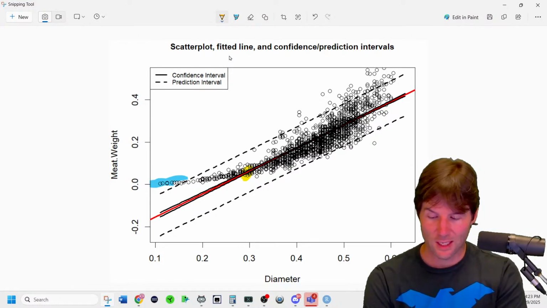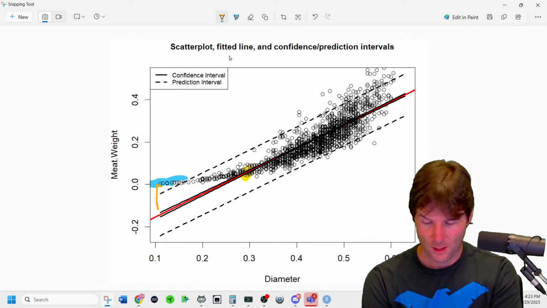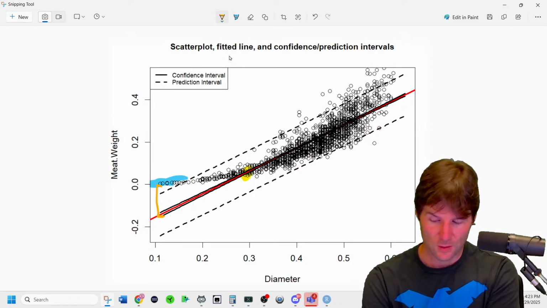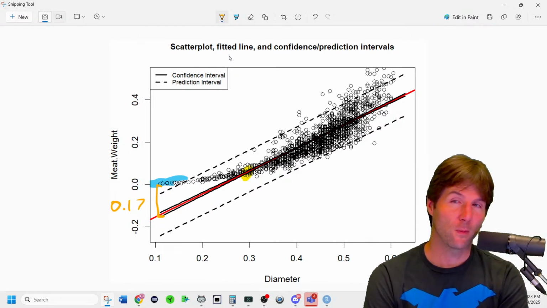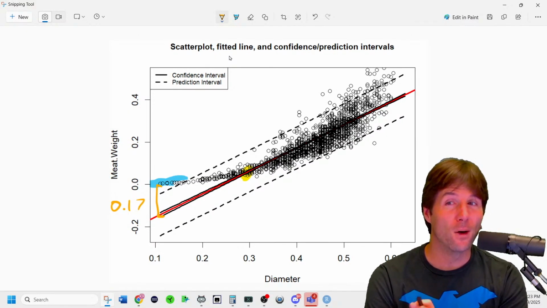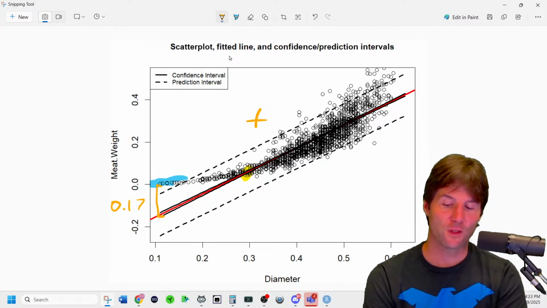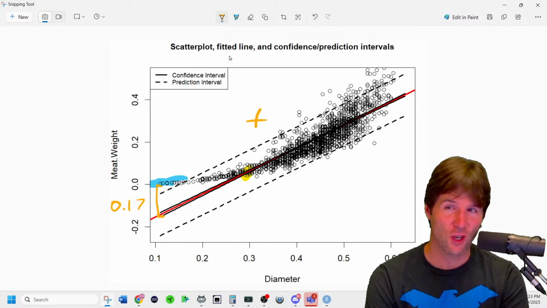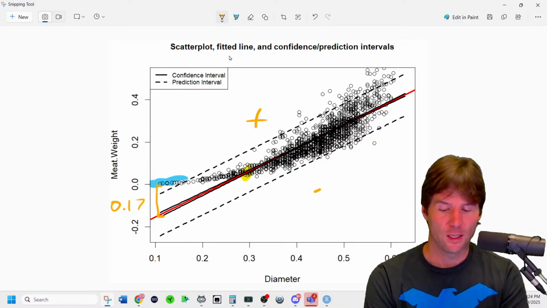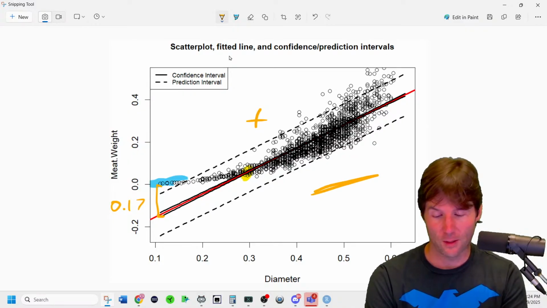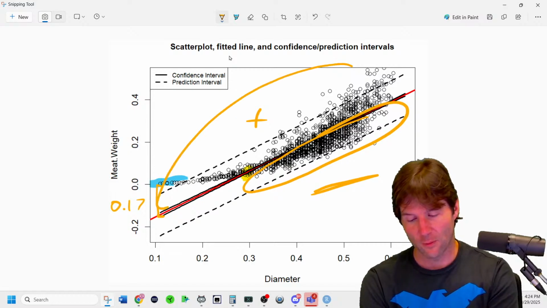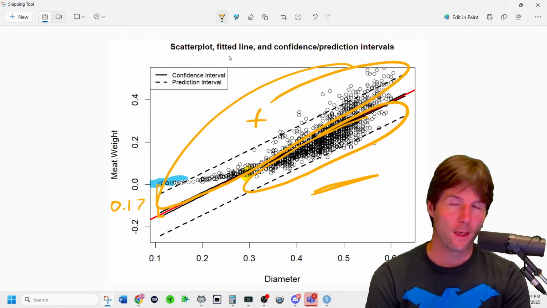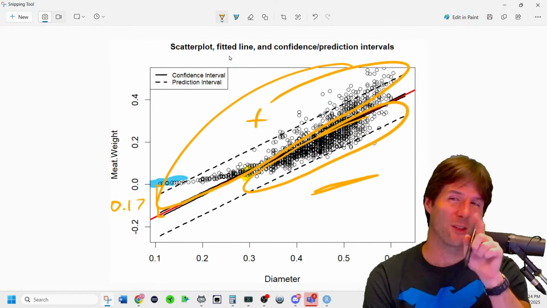If I said guesstimate the residual here, it looks to be about 0.17 or so. Why am I guesstimating 0.17? Because the points are 0.17 above the model. So in the positive residual zone, you're above the model. In the negative residual zone, you're below the model. So all of these have a negative residual. All of these up here have a positive residual. And positive means you are higher than predicted.